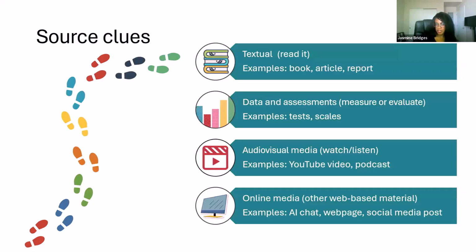Sometimes this one's a little trickier because when we're looking at a journal article, a test or a measure may be referred to in that article. But it's important to remember that that's not the test itself. The test, if we're using it as a source, will be the test as if we're going to take it ourselves.